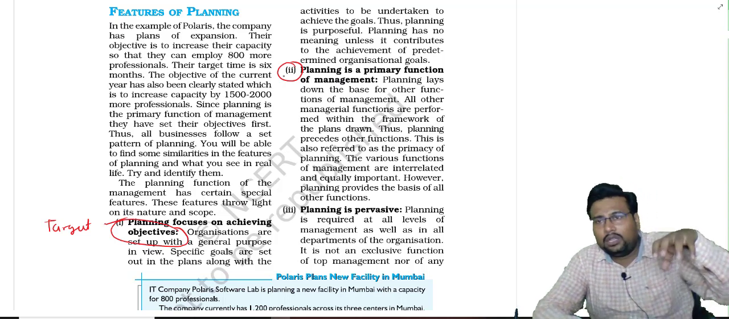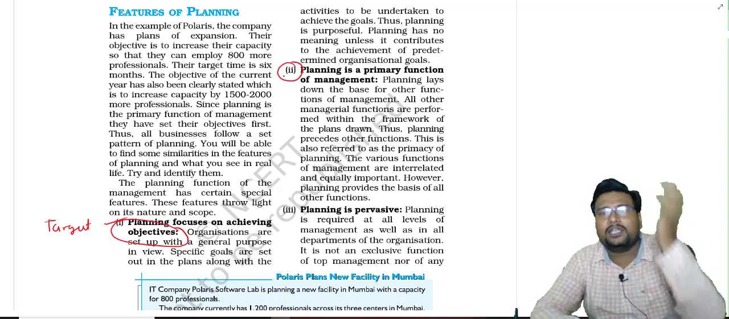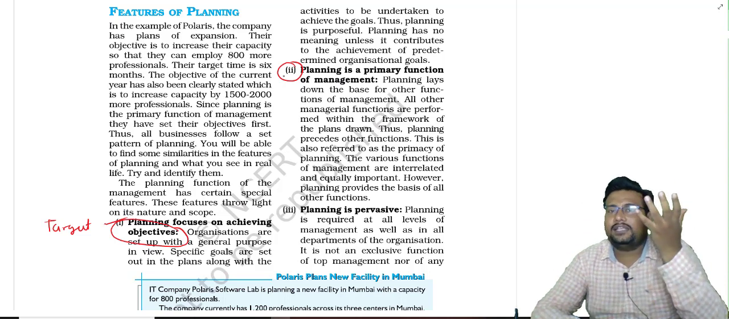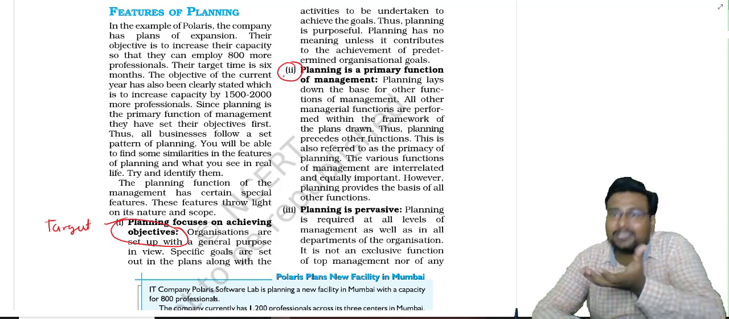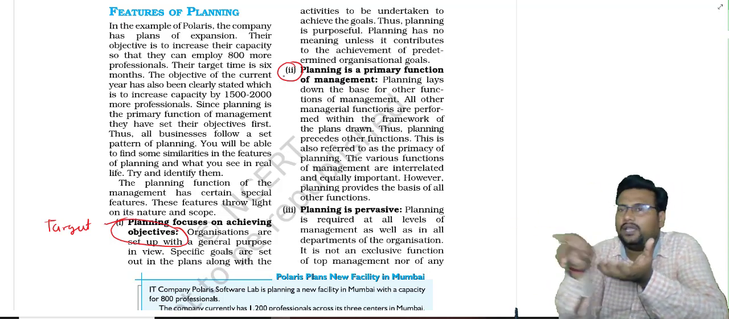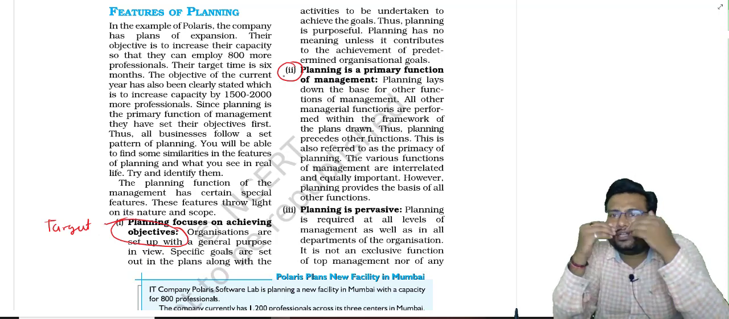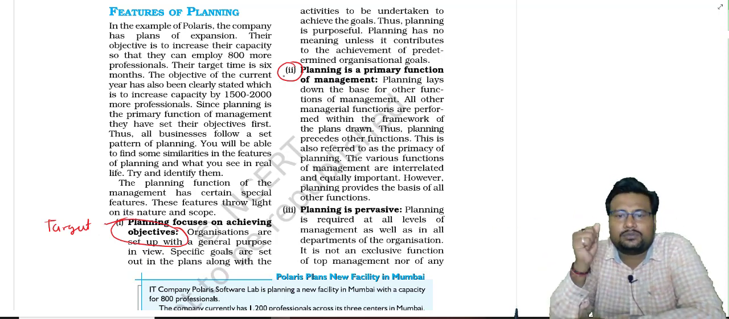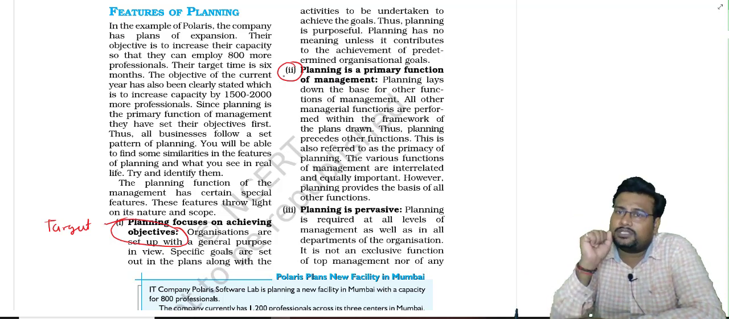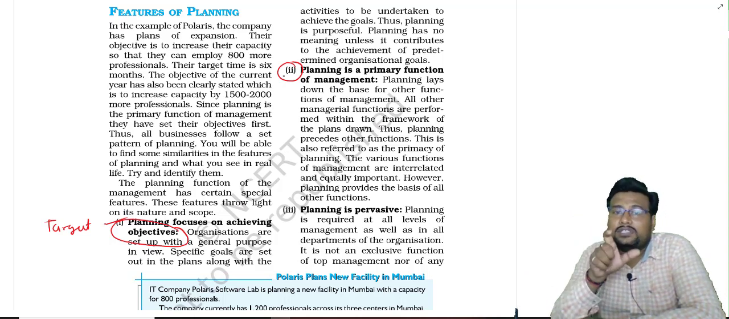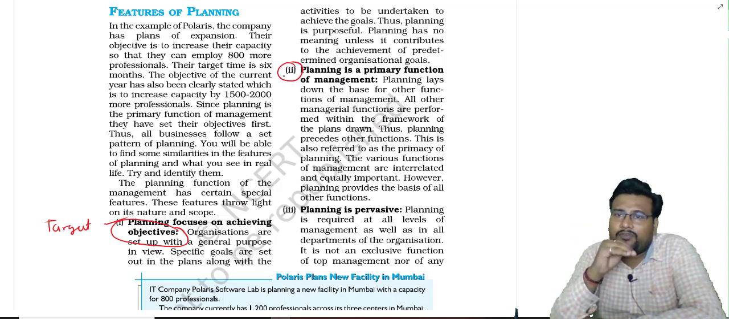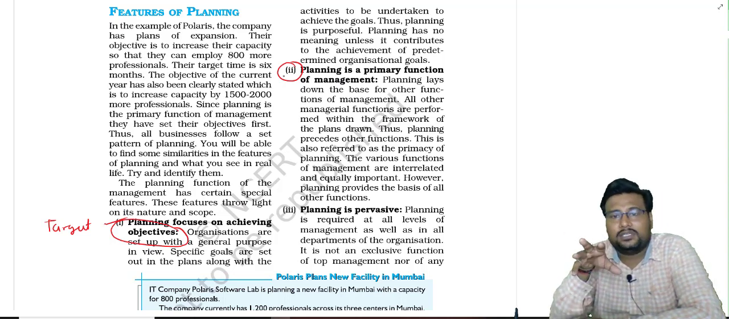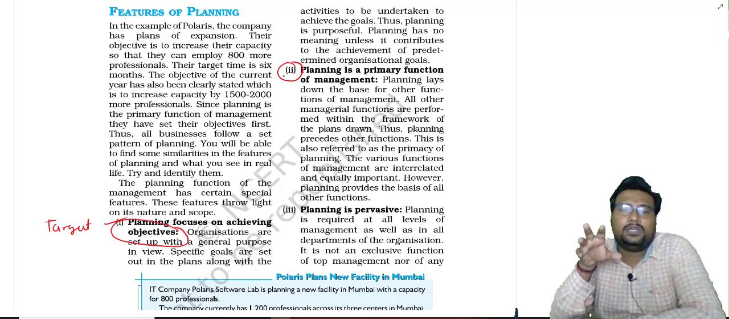So you see that all the functions start when we think in advance. That's why we can say that the primary function of management is what? Planning. And planning gives the base for all other functions. If we do not think in advance, then we cannot continue the other functions also. And most important, the planning function is the primary function, but every function is interrelated. If there is no proper coordination between any functions, then the organization will not achieve the target.